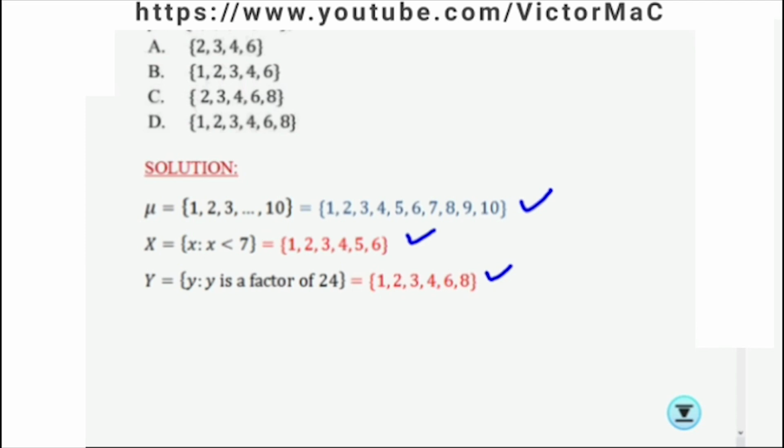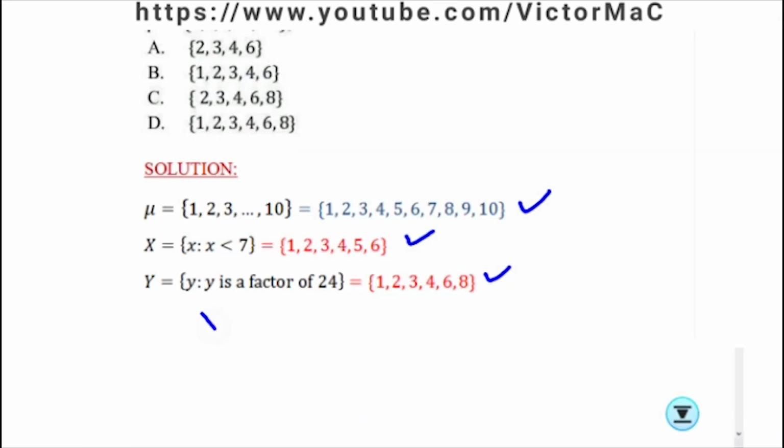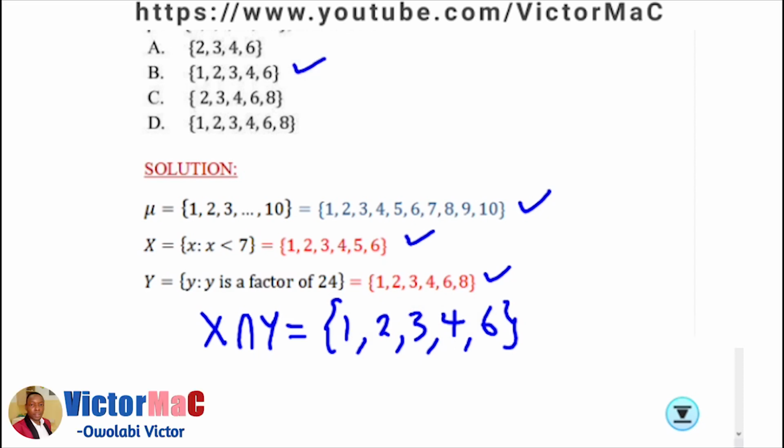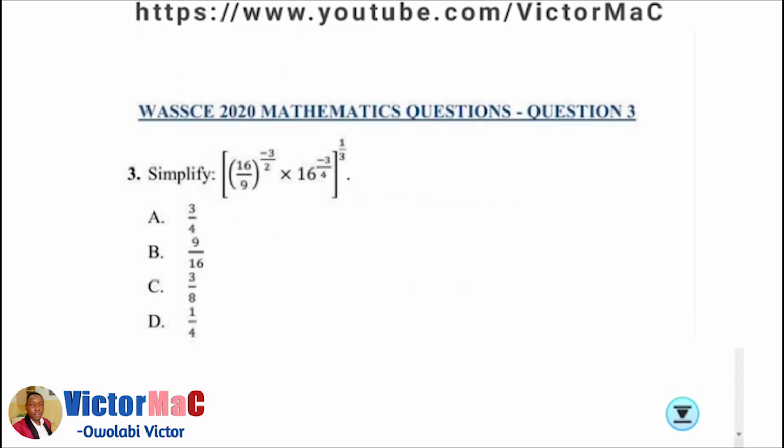We have X intersection Y. We have 1 to be common, followed by 2, followed by 3, 4, and 6. So our answer is going to be option B.